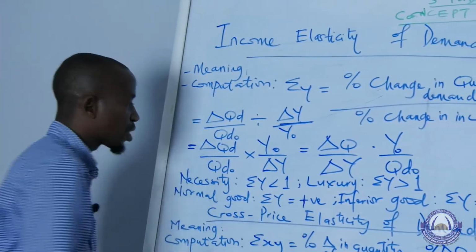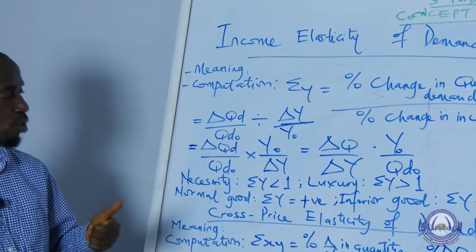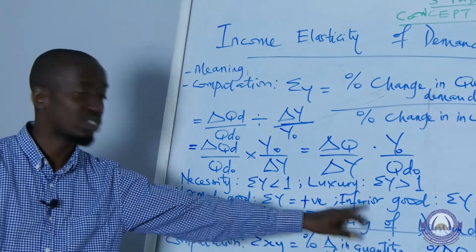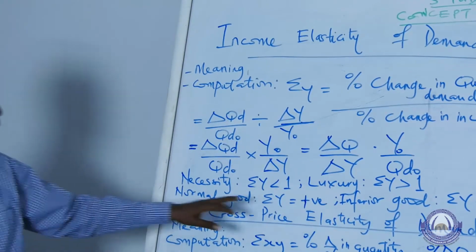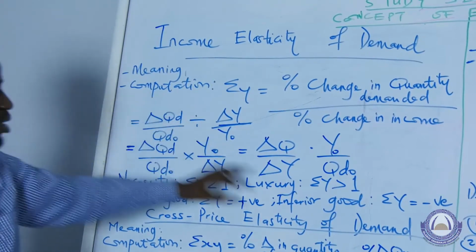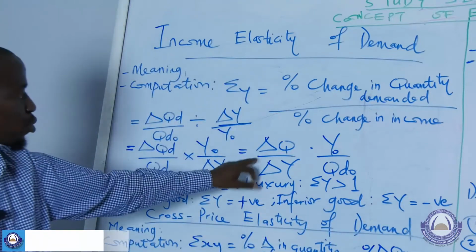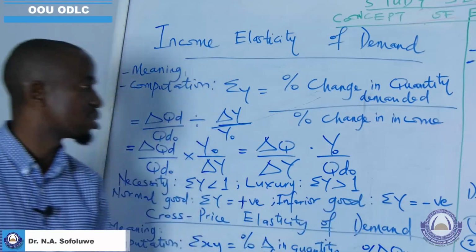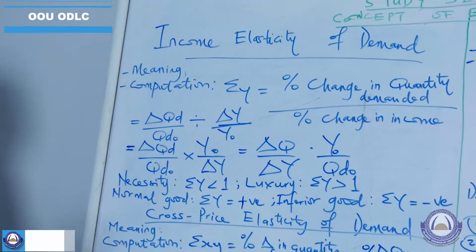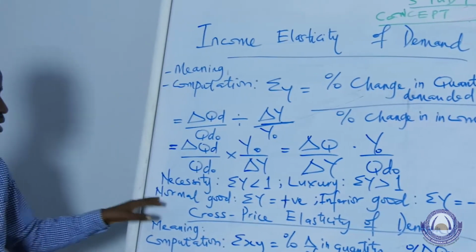However, when for a commodity an increase in income results in a fall in quantity demanded, then that good is referred to as an inferior good, which is the opposite of a normal good. So we can see that the sign that will come from our computation of the income elasticity of demand will be negative. When the value is negative, the slope will be negative, telling us that the relationship between the two is an inverse relationship. So when income increases, quantity demanded falls rather than increasing, unlike in the case of a normal good.